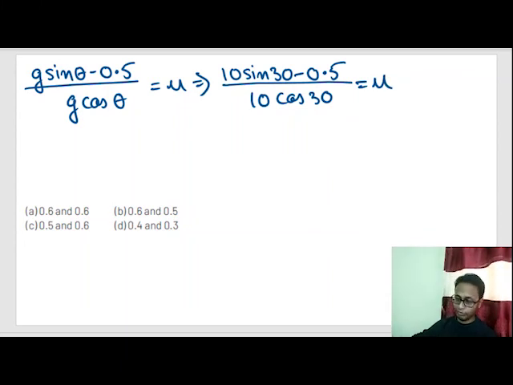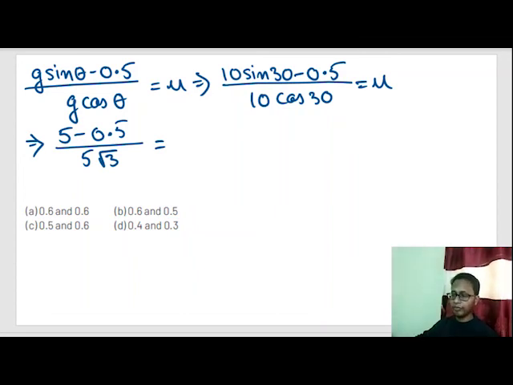There is no alternative trick. You just have to memorize these values and the rest will come with practice. 10 sin 30 is 1 by 2 into 10, which is 5. Minus 0.5, by 5 into root 3, or 4.5 divided by 5 into root 3. So it is equal to 0.9 by root 3.